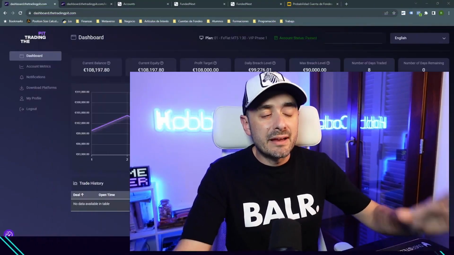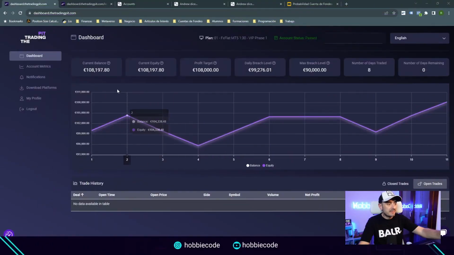It is the results of trying it several times on various funding accounts. To give you credibility for what I am saying, here you can see a funding account of $100,000 that is now at a balance of $108,000 in the trading pit. You can see that what they ask for is a profit target of 8%. Therefore, we have achieved it. It tells us here that it is a passed account. Therefore, this is an account we have obtained in the last month.